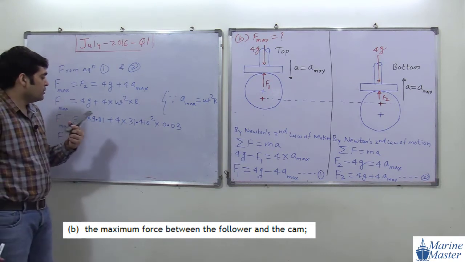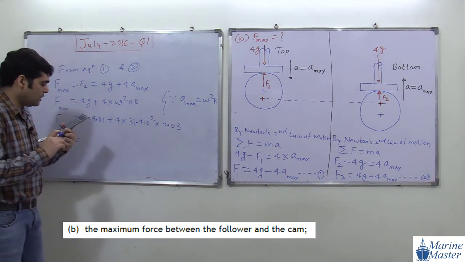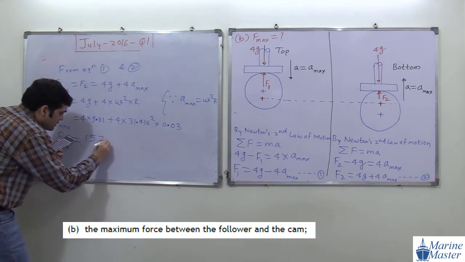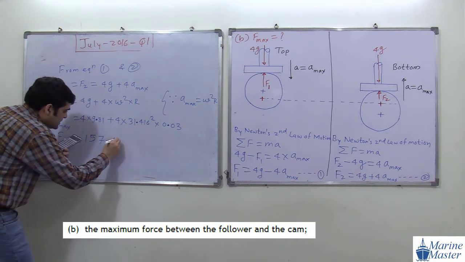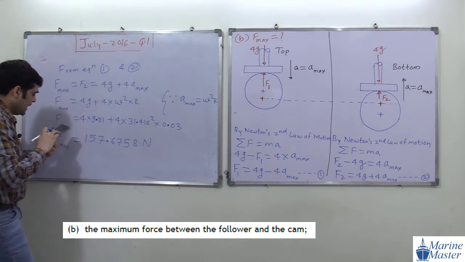So how much value are we getting? 157.6758 Newton.